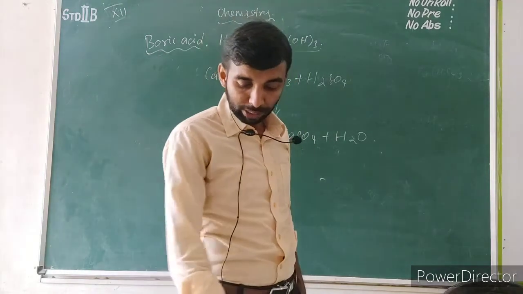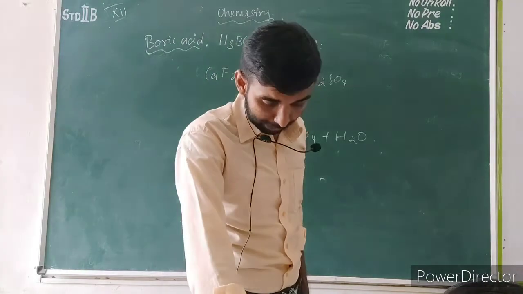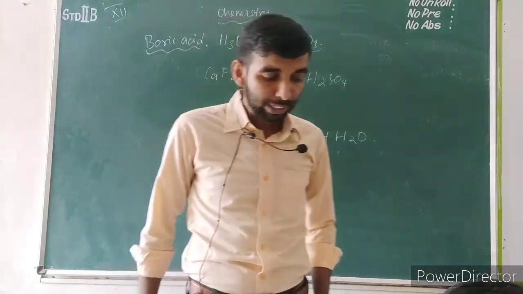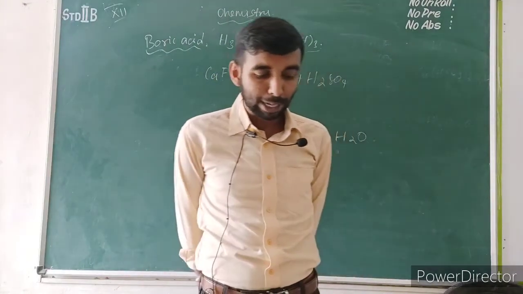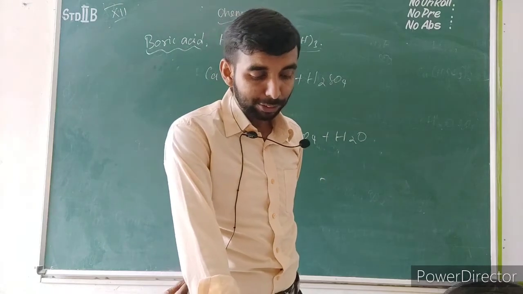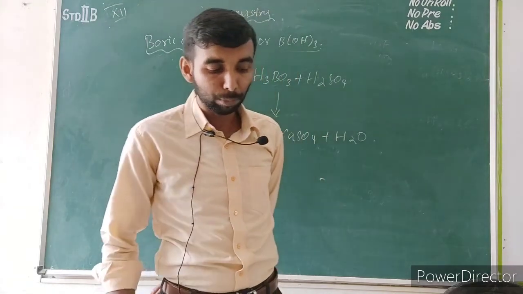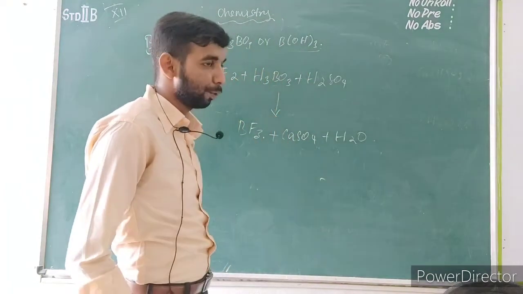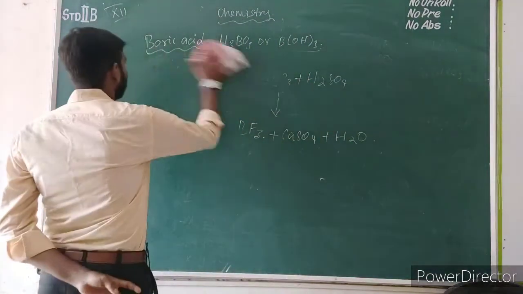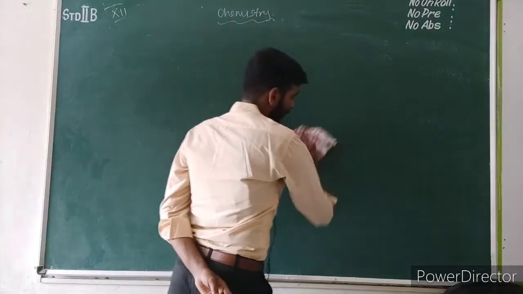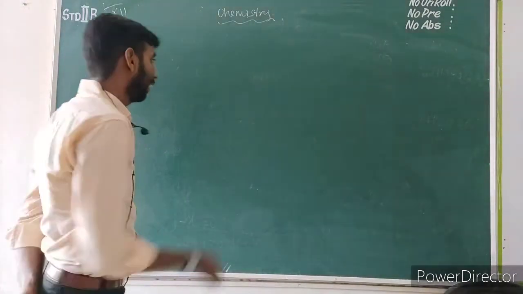Next we see diborane, on page number 36. Preparation of diborane: as I discussed earlier, diborane can be prepared by the action of metal hydride with boron. This method is used for industrial production. How will you prepare diborane? The formula of diborane is B2H6. It will be asked as a 5-mark question. Please make a note.